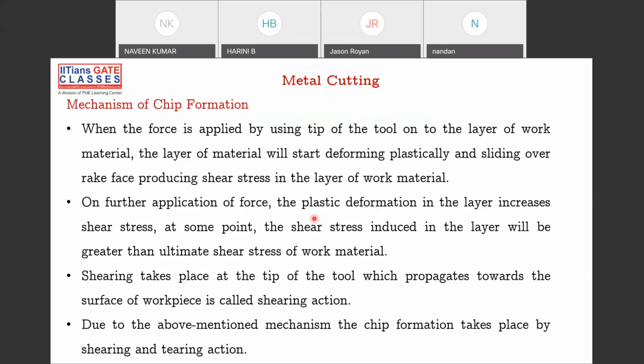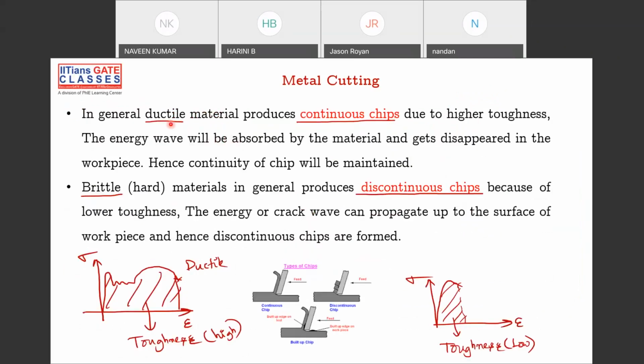An important point to note here is, if you have a ductile material, then continuous chips are formed. If you have brittle materials, then discontinuous chips are formed. Please note: ductile material, continuous chips; brittle material, discontinuous chips.